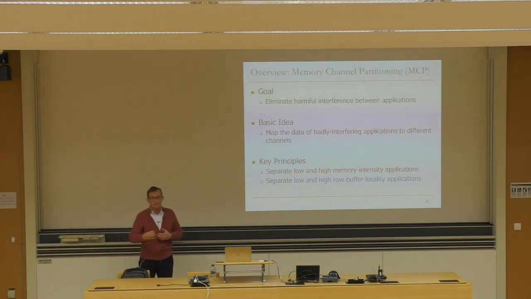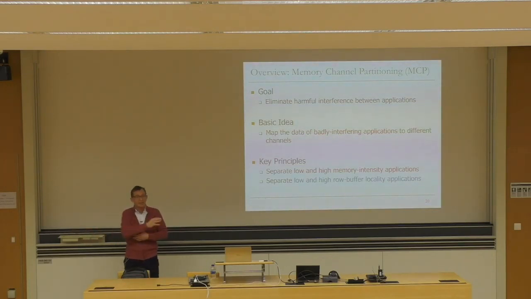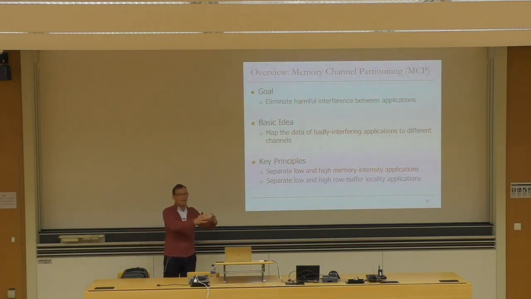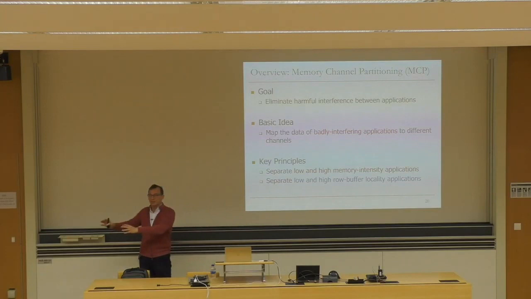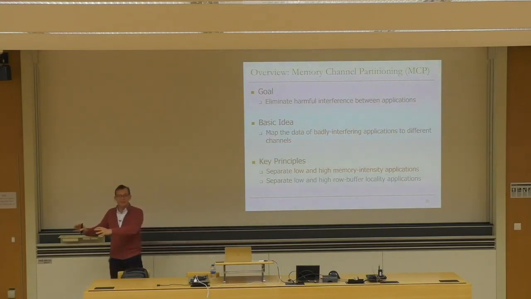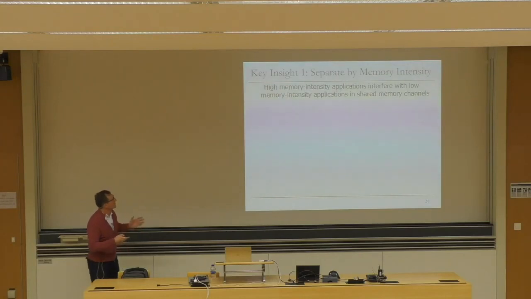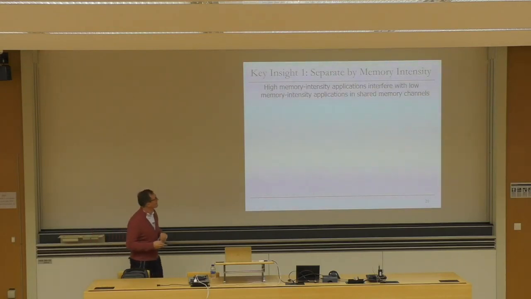An application that has good row buffer locality streams through memory. Ideally, you would like to prioritize those requests quickly, but if you prioritize them, you cause interference to the other application that doesn't have good row buffer locality. So why don't you separate them to different channels, so that all the ones that have bad row buffer locality are in this channel, and all the ones that have good row buffer locality are in this channel. They take turns exploiting the row buffer. That's the idea. So let's take a look at the key ideas in a pictorial way.